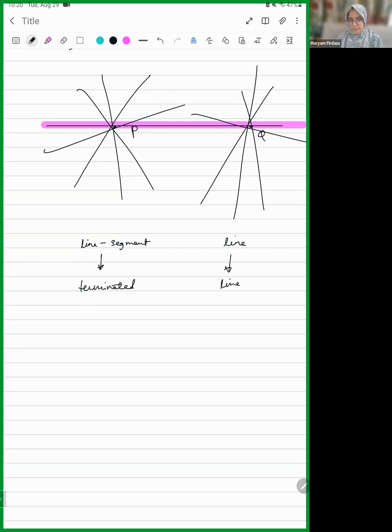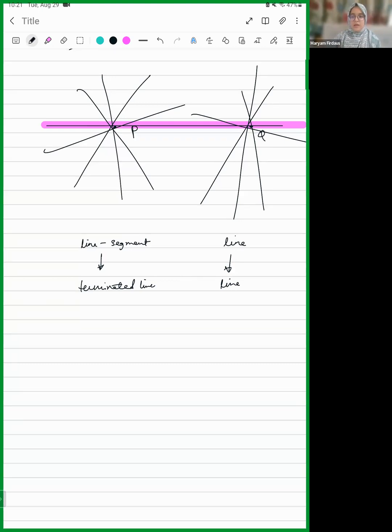What is the difference between both of them? Who will tell me the difference between a line segment, here according to Euclid a terminated line, and a line? A terminated line, which is a line segment, starts from a point and ends at a point, but a line can be extended to both the sides infinitely.